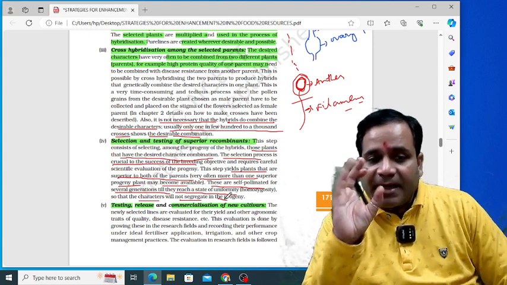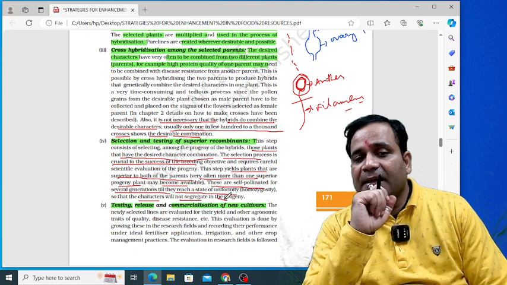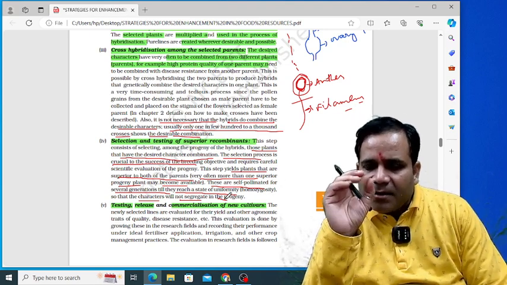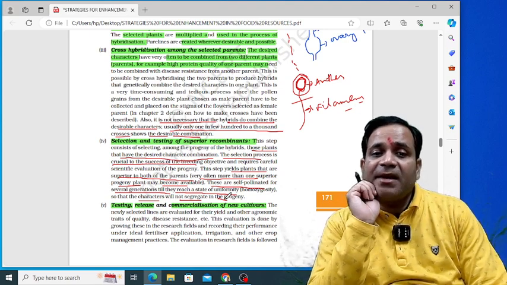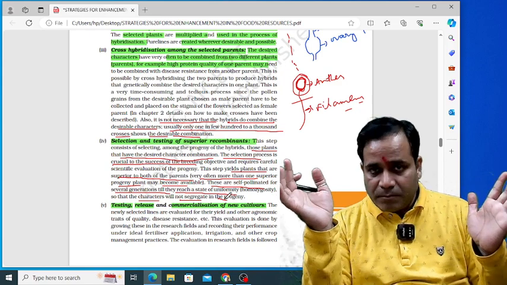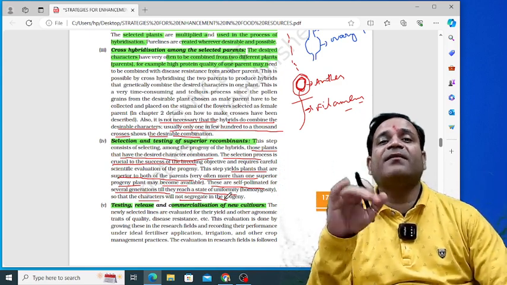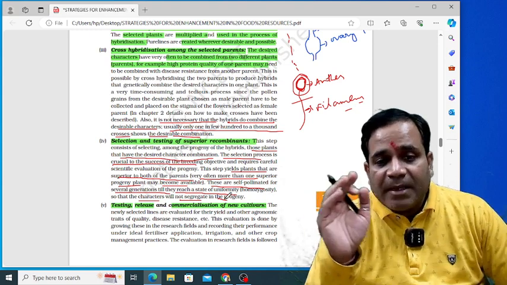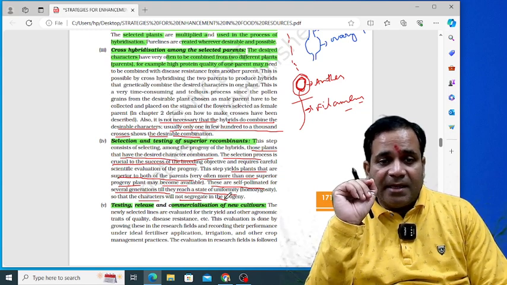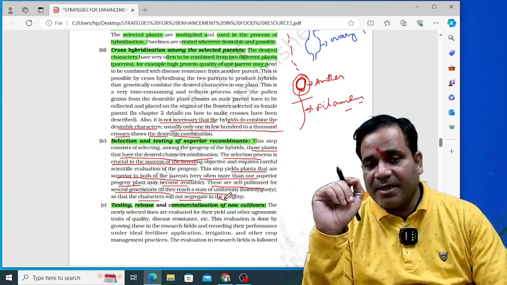If the characters do not segregate, then we get superior recombinants. Segregation of genes takes place before the fusion of the gametes.